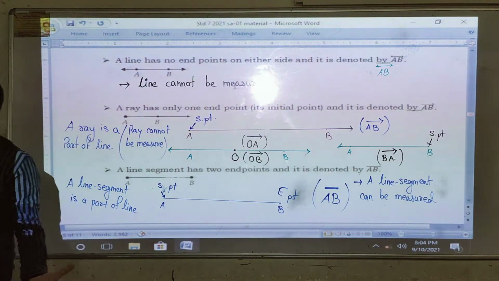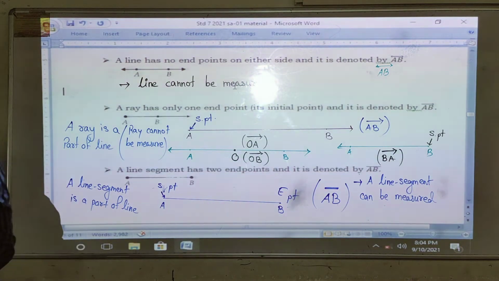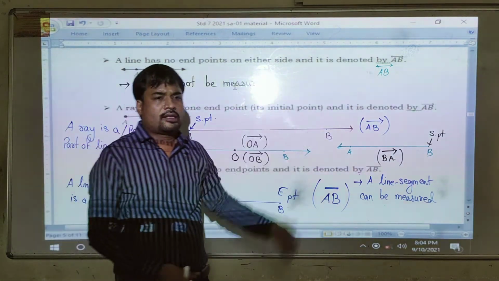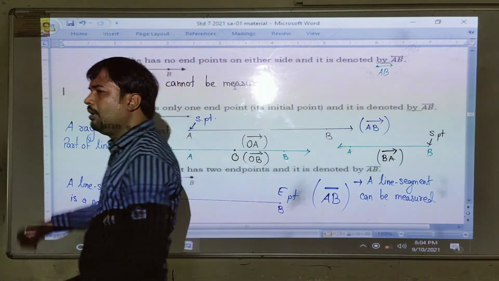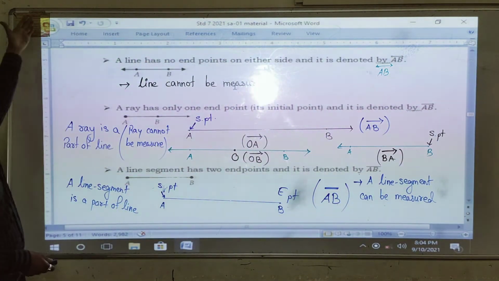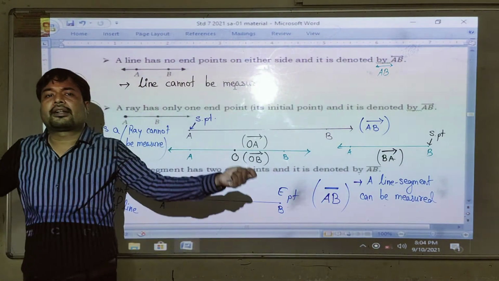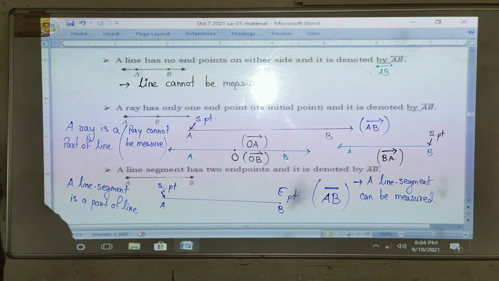In every measurement a line segment comes. If you want to measure the room or its perimeter, it has two endpoints, the first one and the second one. So you can easily measure the length of the wall or the board. Here is your starting point and that is your ending point. But if I give one ray or one line, we cannot measure that. So these are the basic concepts of geometry. If this gets locked in your mind, you will have no problem in geometry. Got it?